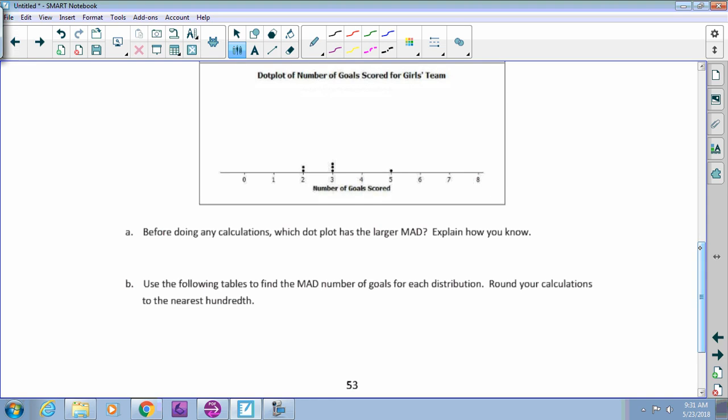All right, let's see. It says before doing any calculations, which dot plot has the larger MAD? We just answered that. So the more spread out it is, that's the one with the higher MAD. So I'm going to let you write that down without telling you that. And then explain how you know. So how do we know that that one's going to have the higher MAD?